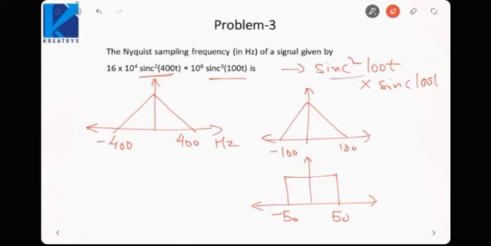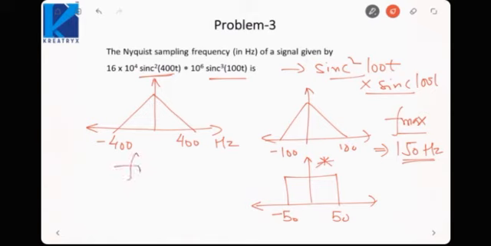Now since this is multiplication in the time domain, it will be convolution in the frequency domain. And while we do convolution, we add the upper limits as well as the lower limits. So the upper limit, or maximum frequency here, would be 100 plus 50, that is 150 hertz. After convolution, the maximum frequency would be 150 hertz.